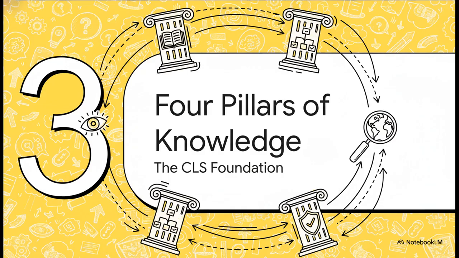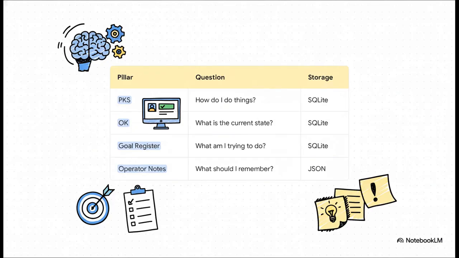It can't just operate in a vacuum. It needs context. And that context is built on what the source calls the 4 pillars of knowledge. So let's break these down. First up, you've got PKS. That's basically answering, how do I do stuff around here? It's the agent's memory of how websites work.